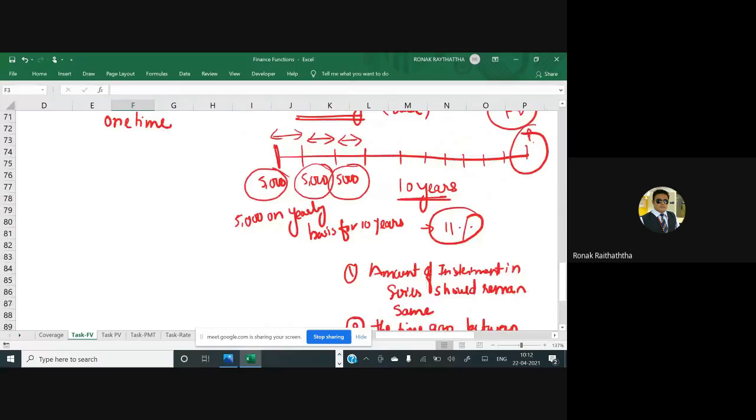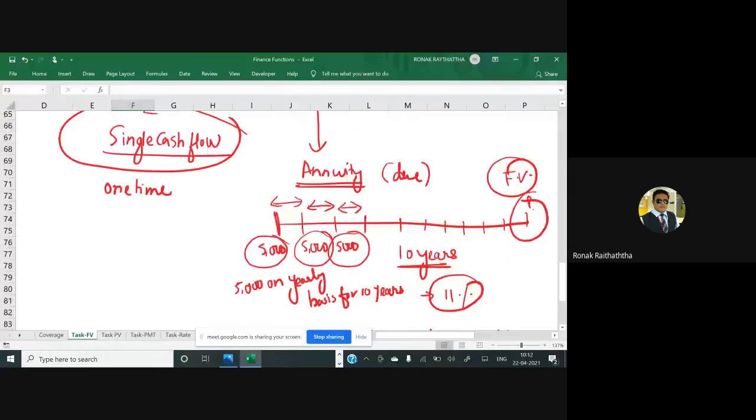At the beginning of the first year, if you are investing 5,000, and then at the beginning of the second year, if you will be investing 6,000, it cannot be called an annuity. You will have to apply different calculations to find the future value of those transactions. You can apply the formula of annuity only if these two features are satisfied. Now here in this case, you were investing at the beginning of each period.